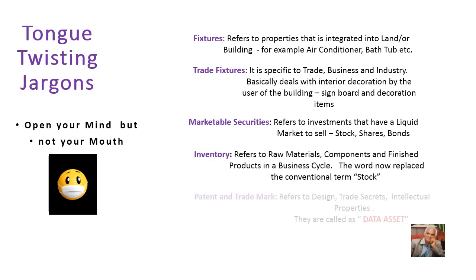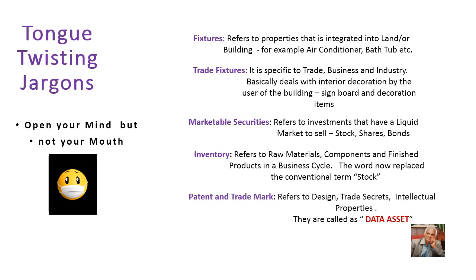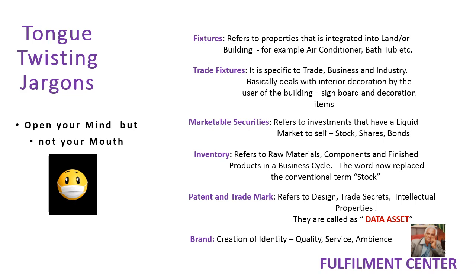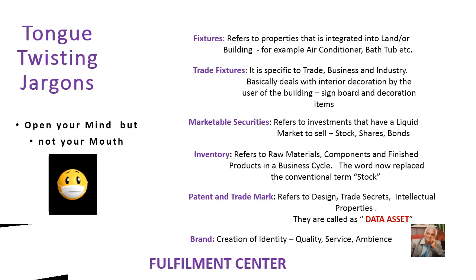Inventory, very important. Now it is known as stock. It refers to raw materials components. Then we'll move on to the patent and trademark, which are nowadays known as the data asset. Therefore, friends, we are supposed to go on creation of identity that we call the brand equity through quality, service, and ambience. These are all things which we have to be familiarized.